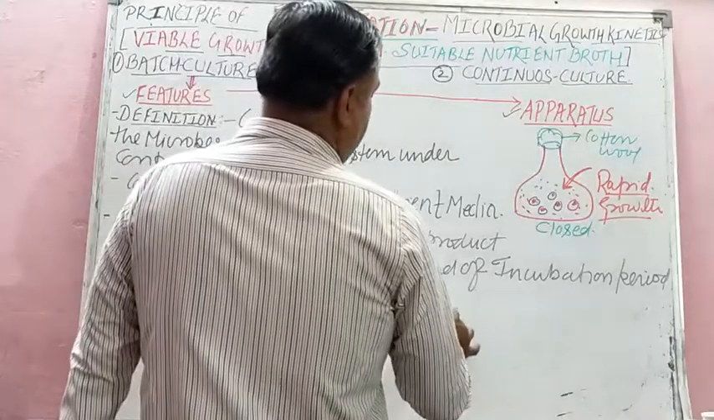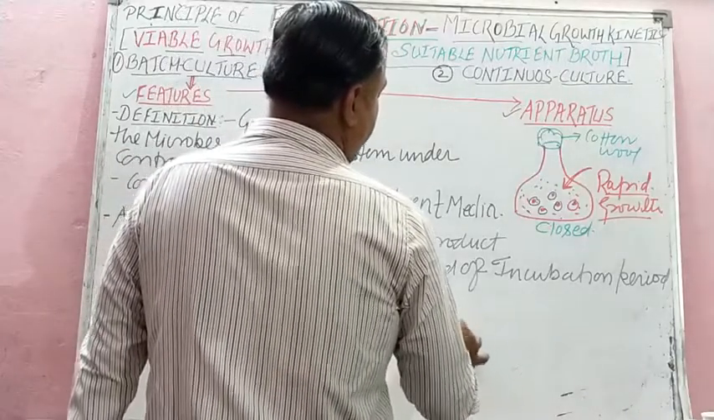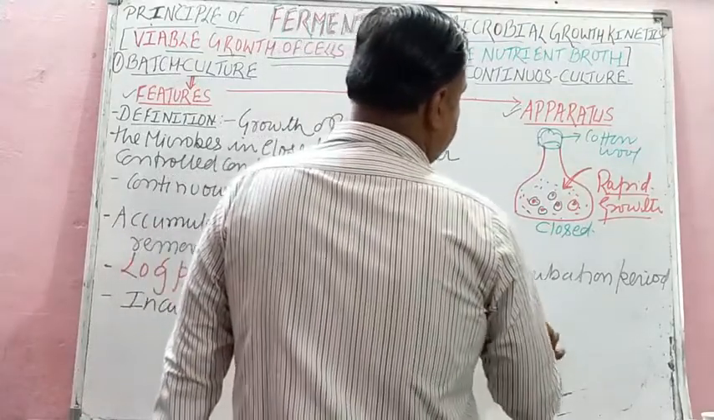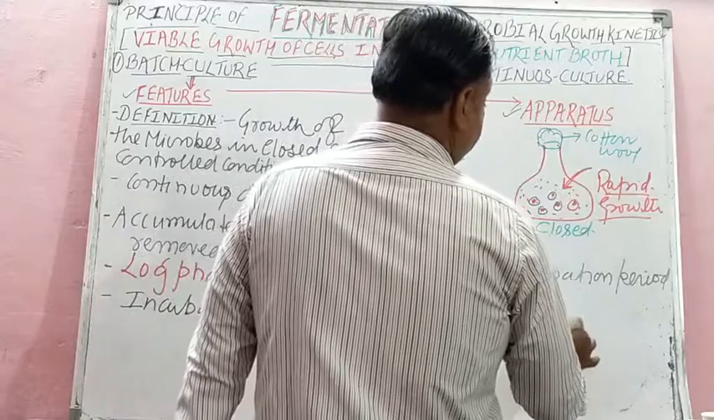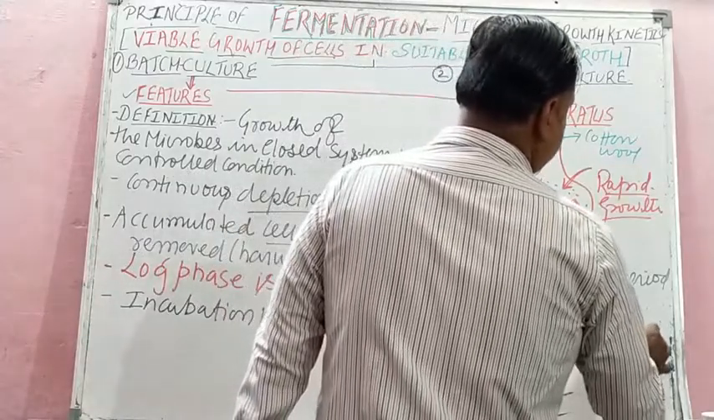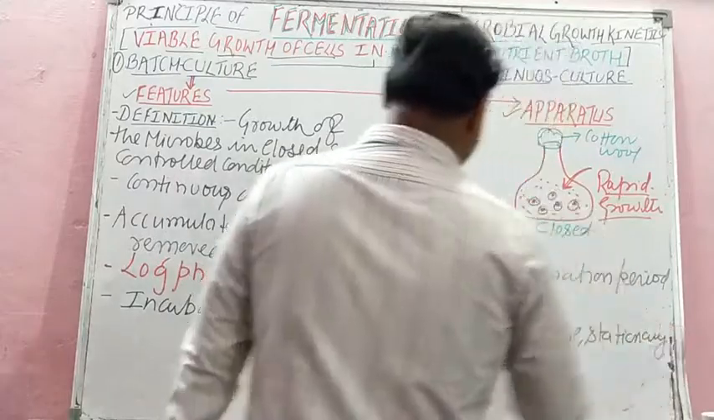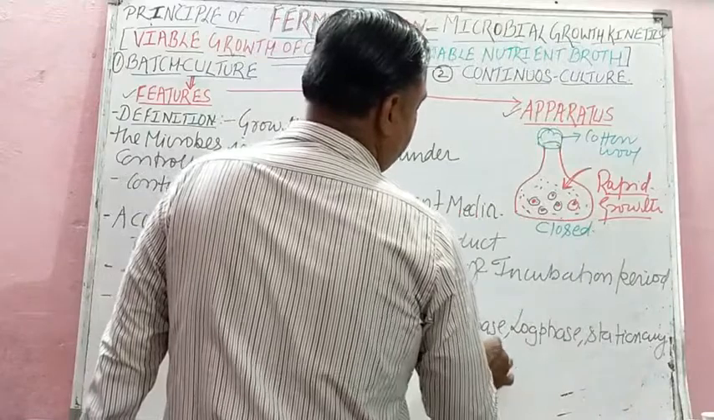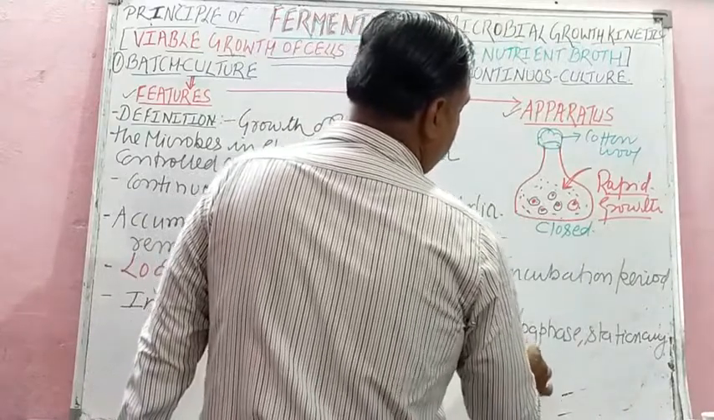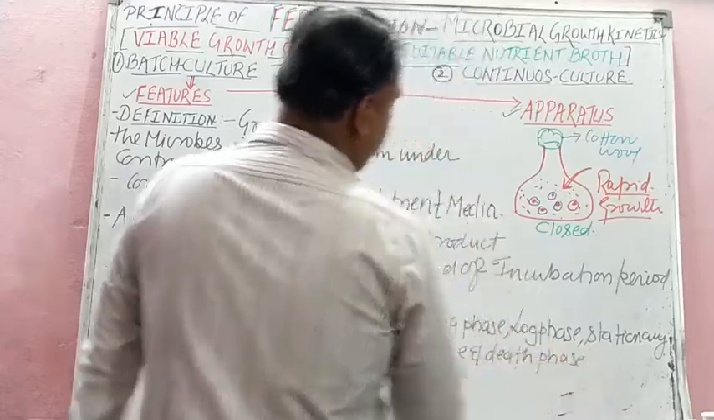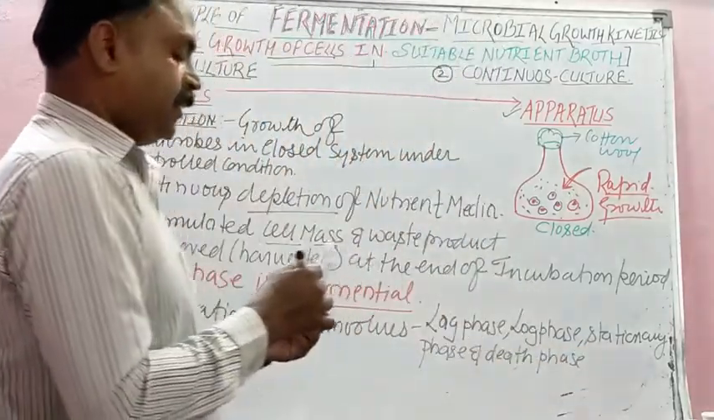Those four phases are: first one is lag phase, then log phase, stationary phase and death phase. Children, we are going to study about these four phases in detail in a graph.